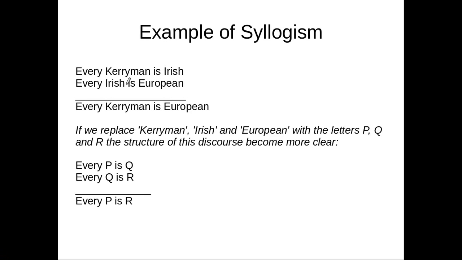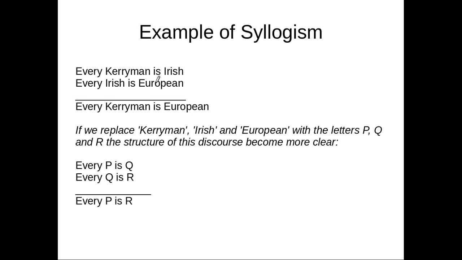Okay, next. Here we have an example of syllogism. Every Kerryman is Irish, every Irish is European, premises. Every Kerryman is European. What can we say of these three propositions? First, every is the quantifier. That says all the Kerrymen are Irish, or every Kerryman is Irish, and this is an A proposition.